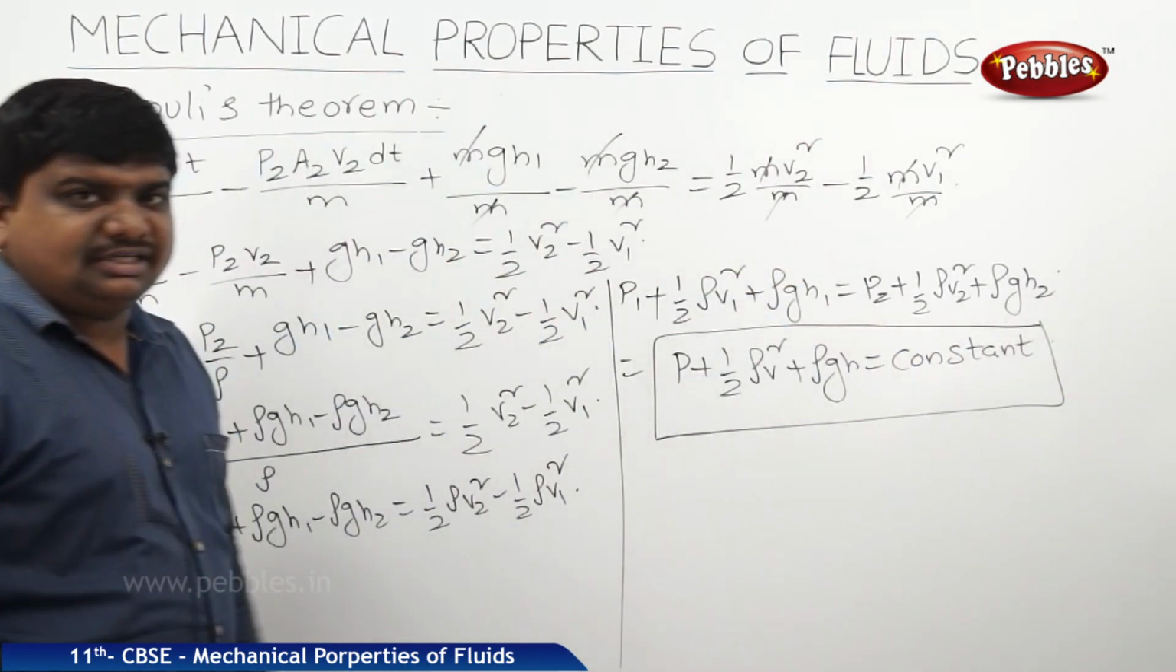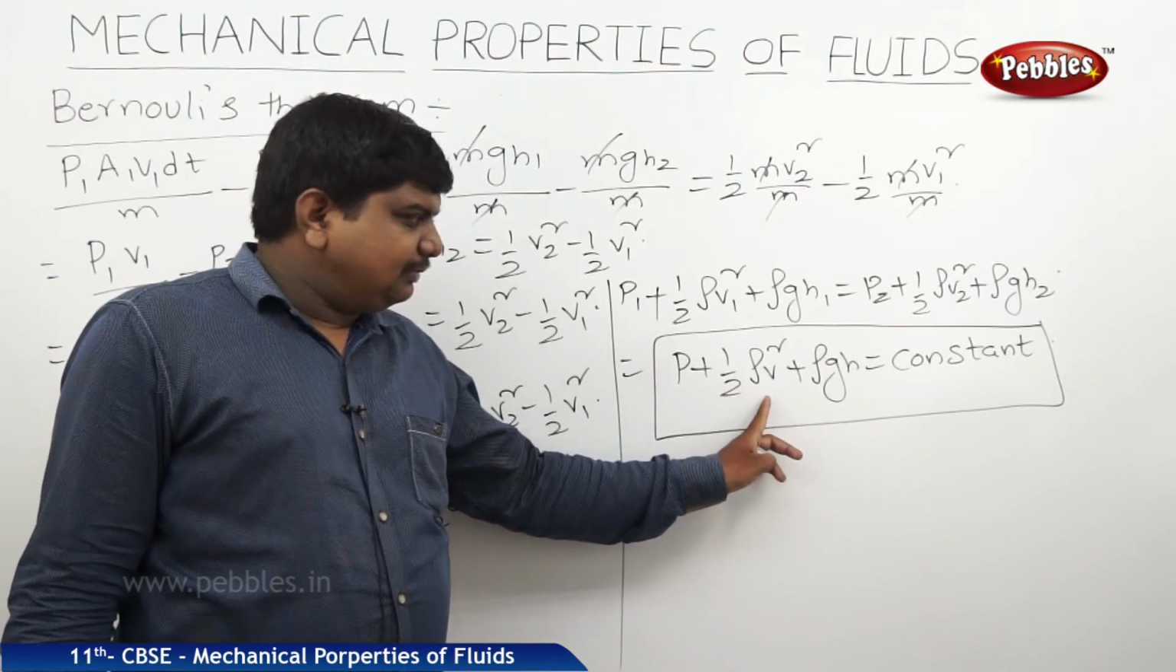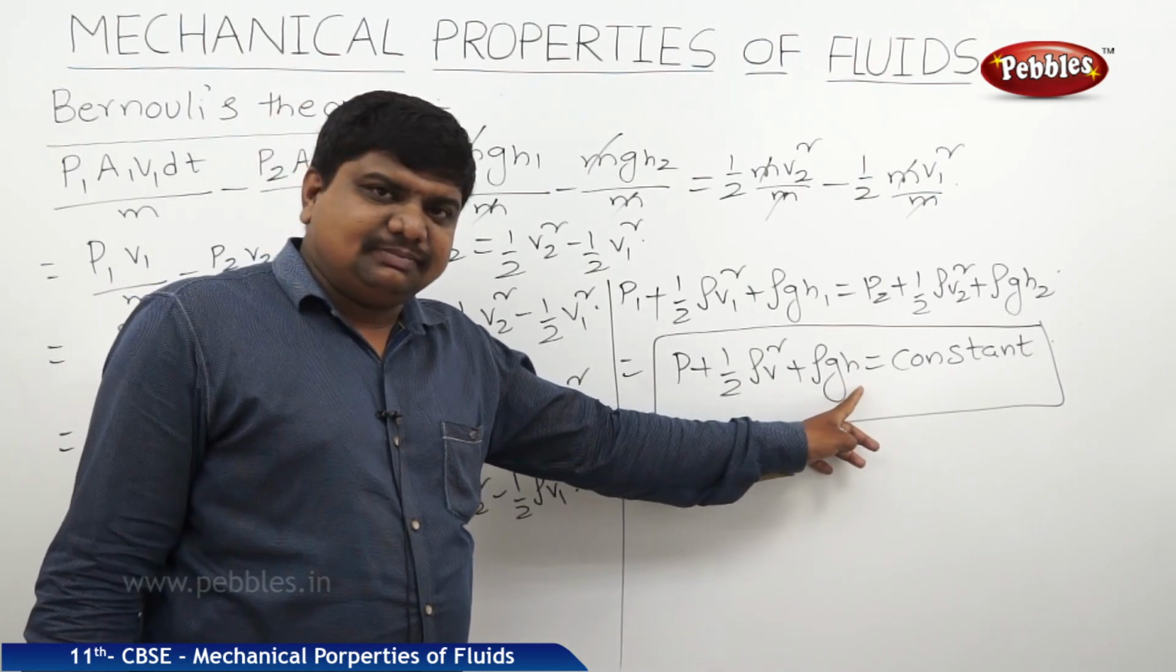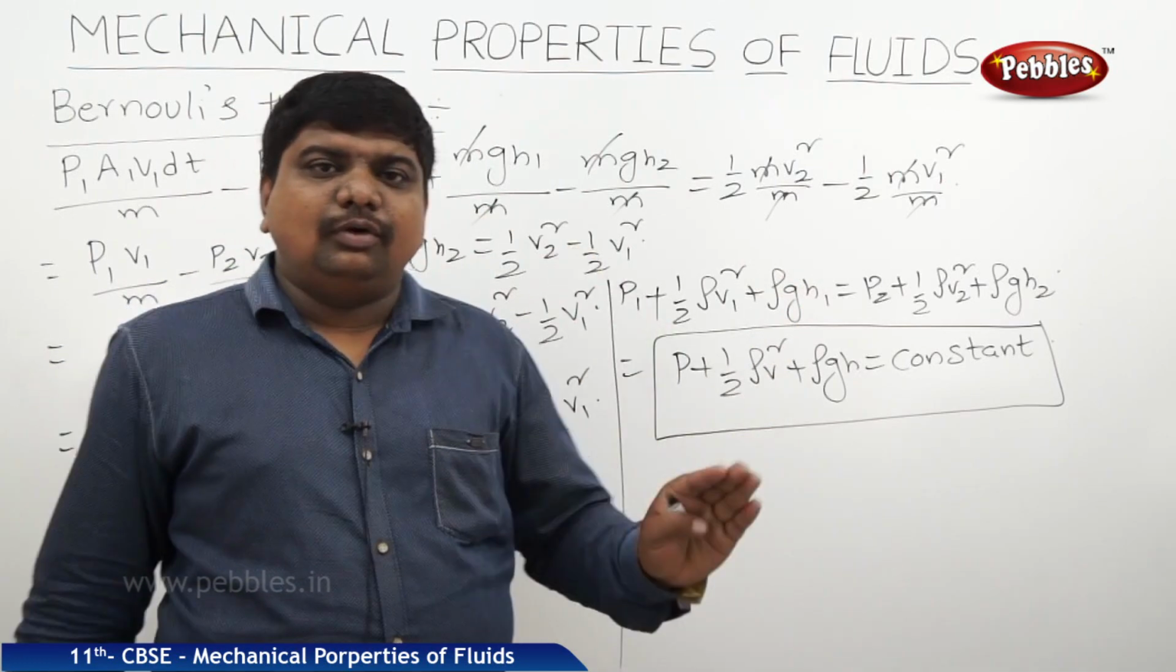So this is the equation we have proved. Pressure energy plus kinetic energy per unit mass plus potential energy per unit mass is equal to constant at any point of the flow of the fluid.